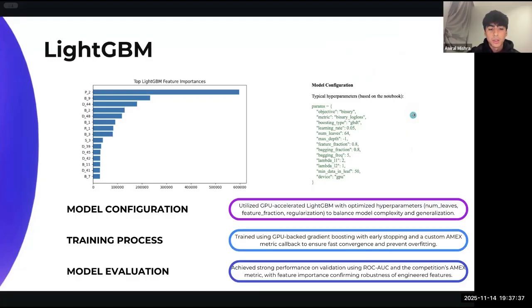Right, our second model is LightGBM. We train the model on GPU and use a tuned set of hyperparameters, including number of leaves and feature fraction, and L1 and L2 regularization. We also used early stopping to prevent overfitting and implemented the official AMX competition metric as a custom callback during validation. Feature importance analysis also showed that the model was able to pull out meaningful patterns from features like B11, D39, R1 that random forest could not capture as effectively. Over to Rhythm.